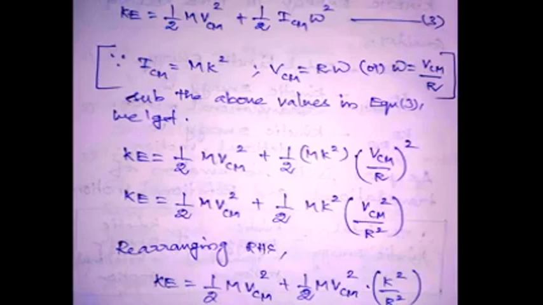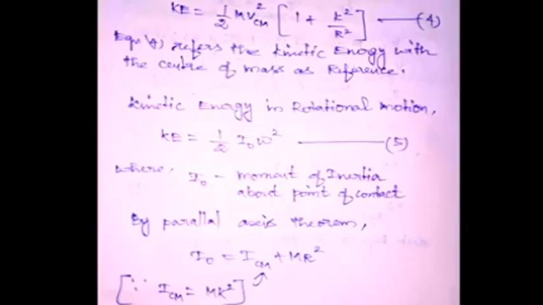Now I am going to rearrange the right hand side. So I get kinetic energy equal to half m VCM square plus half m VCM square into k square by r square. Now the common terms on the right hand side should be taken outside. So kinetic energy is equal to half m VCM square into 1 plus k square by r square.